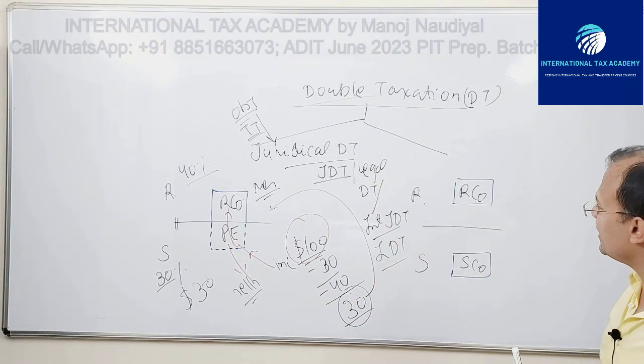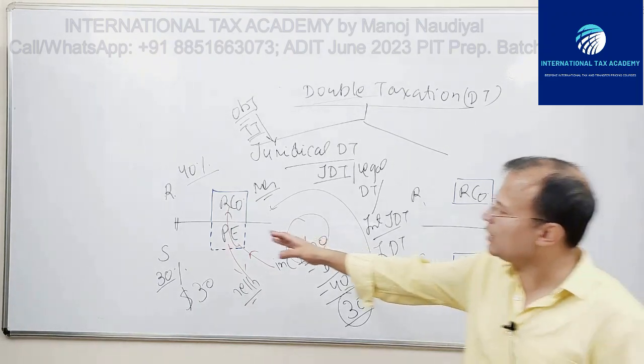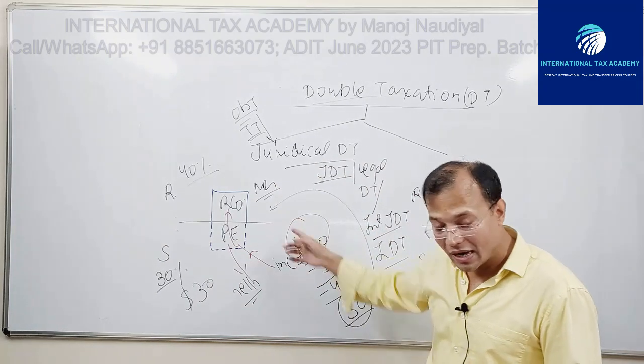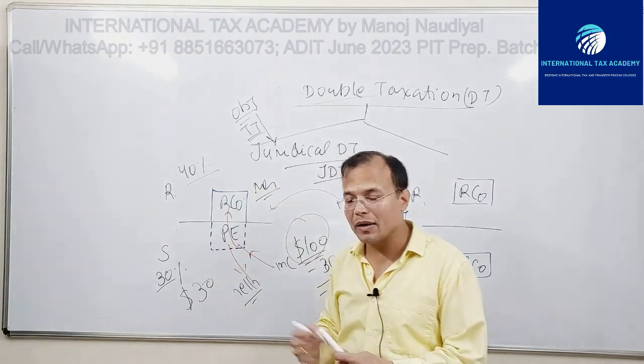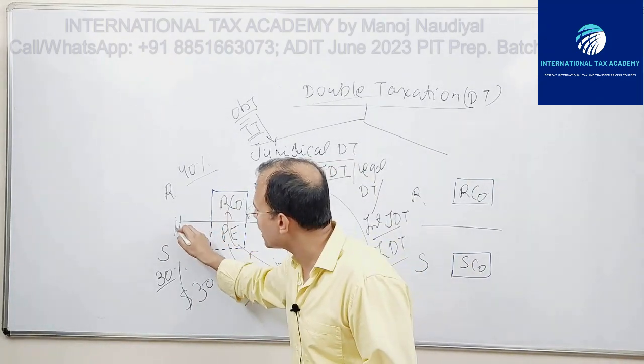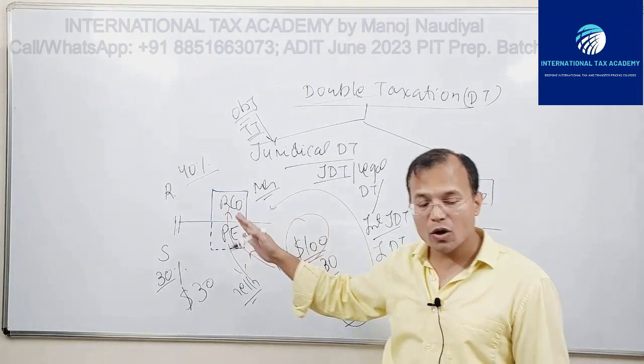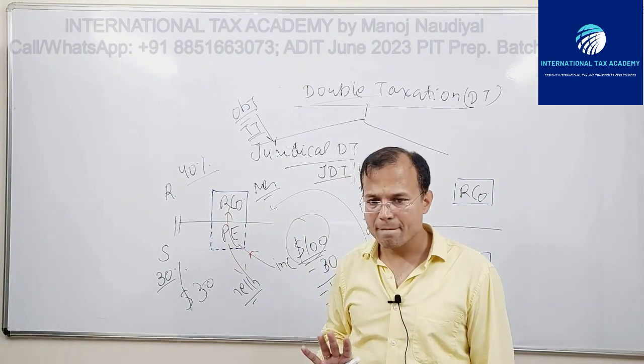As against JDT, so ultimately what will happen? This sort of situation occurs when there is no tax treaty. R and S will enter into a tax treaty, and then some sort of arrangement will take place.